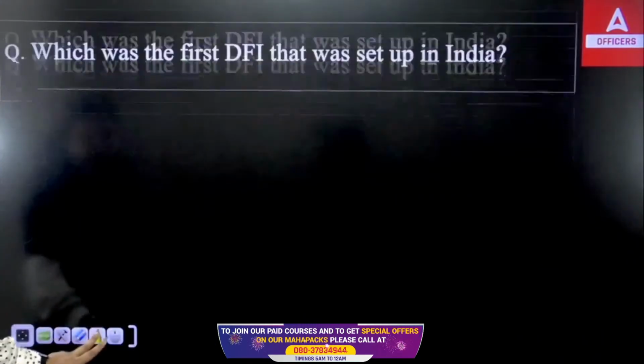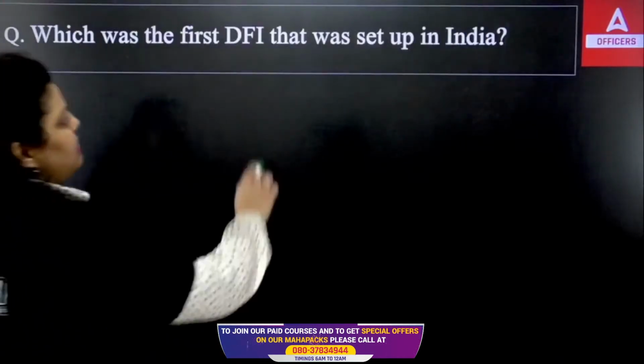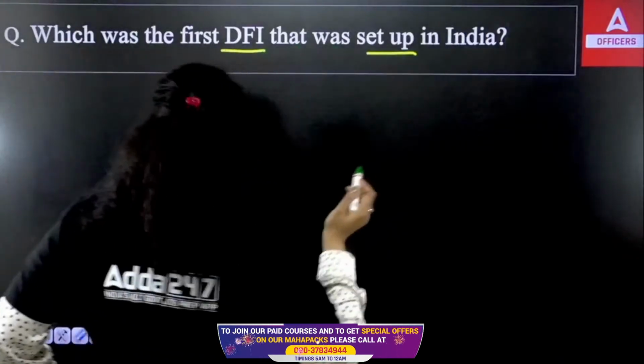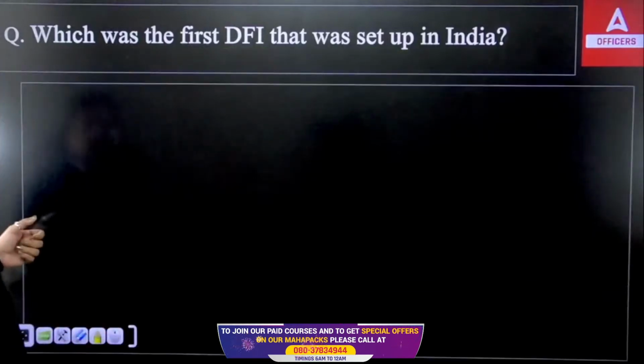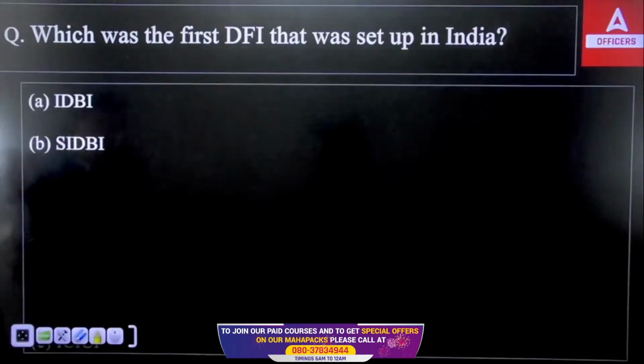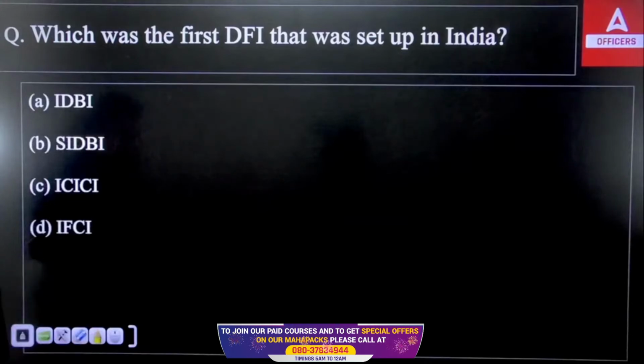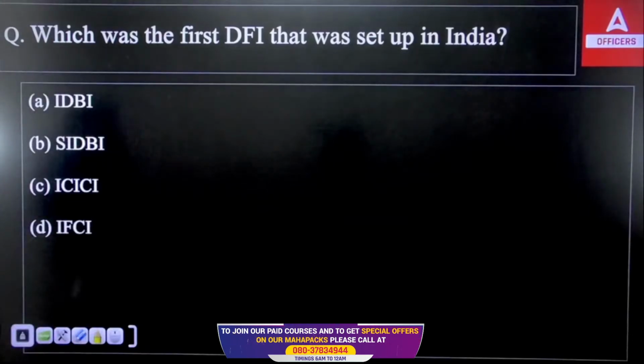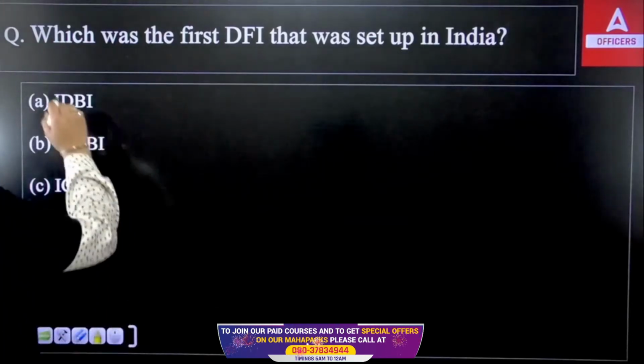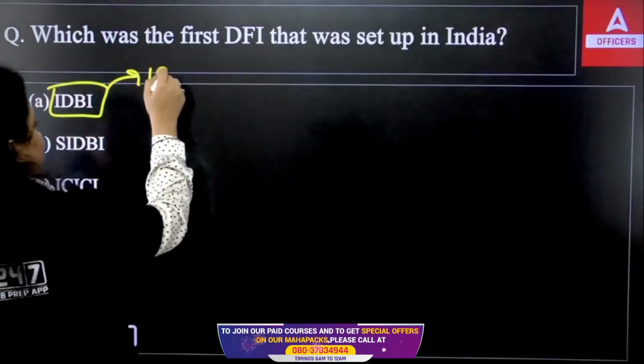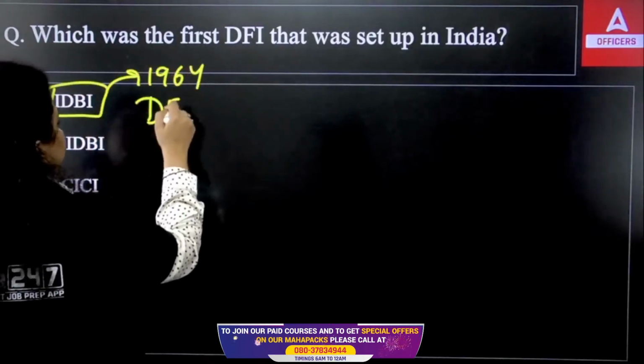Next question is talking about which was the first development finance institution set up in India. That I have already told you. So out of IDBI, SIDBI, ICICI Bank or IFCI, which of the following bank is the first development financial institution? So IDBI was established in 1964. It used to be the development financial institution.